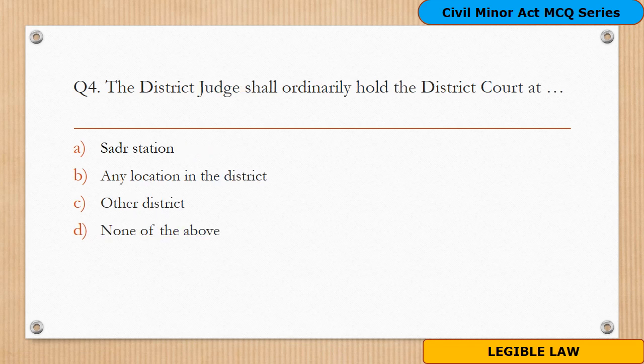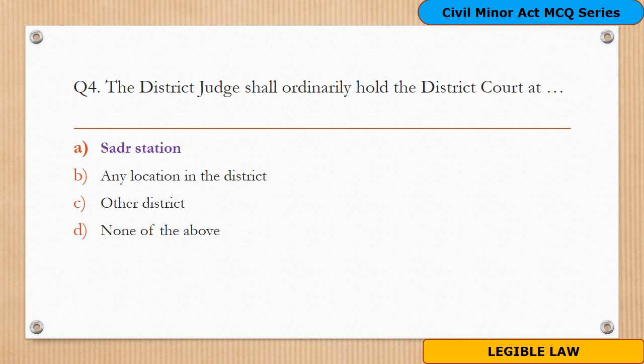Question 4. District Judge shall ordinarily hold district court at ... And the options are A. Sadar Station, B. Any location in the district, C. Other district, D. None of the above. And the right answer is option A. Sadar Station. The district judge shall ordinarily hold the district court at Sadar Station.